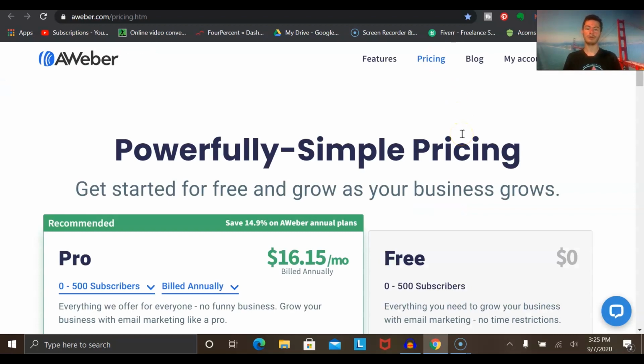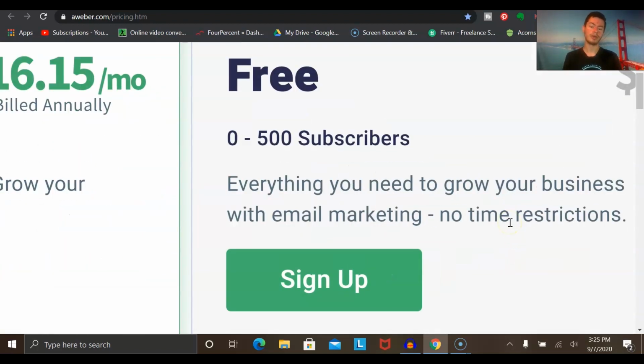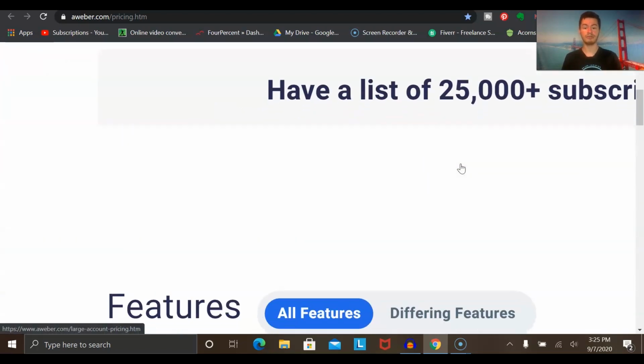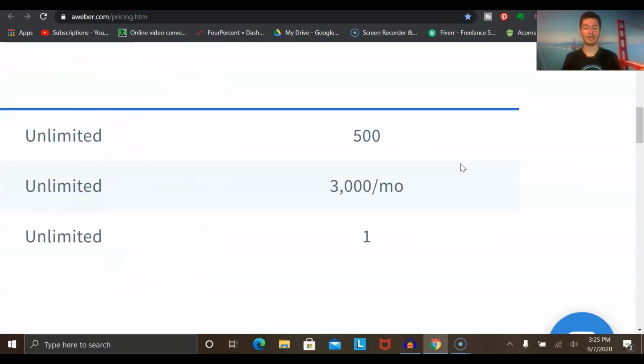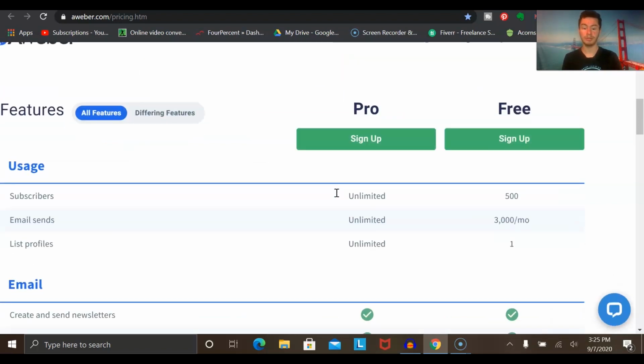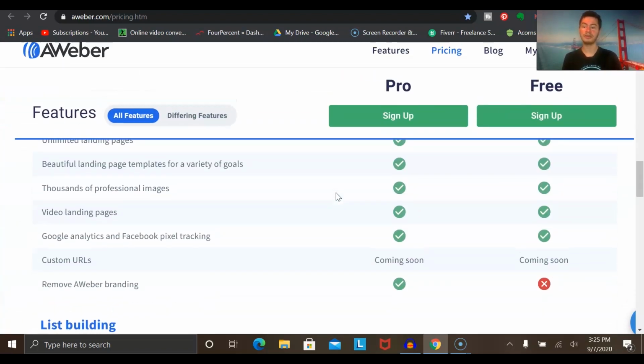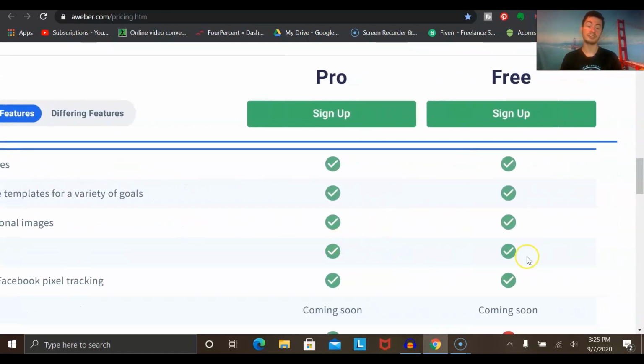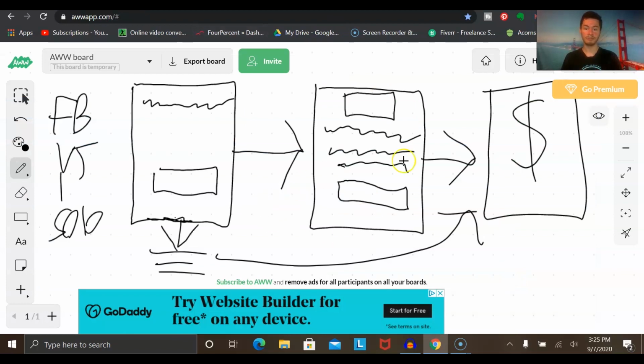Aweber, for the first time ever, just recently launched a new free plan. If you aren't familiar with it, Aweber is an email autoresponder you can use to build up your email list. With the new free plan, you could have anywhere from 0 to 500 subscribers, and this is completely free. You could send out up to 3,000 emails per month. What's also really cool is you could build unlimited landing pages, your own landing pages and your own sales funnels. This is included with the free plan. So this entire process, you could build with the free version of Aweber.